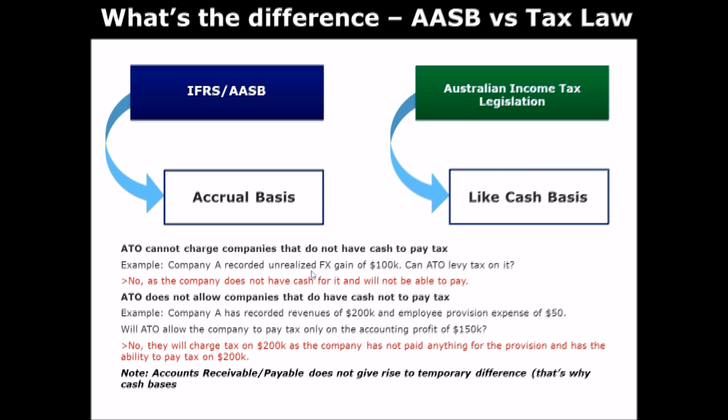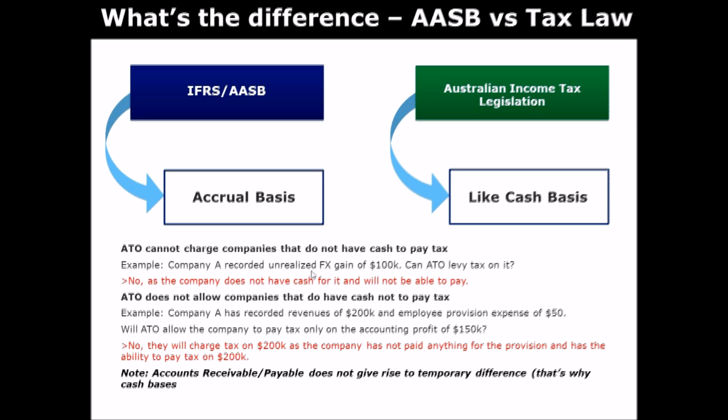So ATO doesn't allow companies that do have cash not to pay tax. For example, company A has recorded revenues of $200,000 and employee provision expense of $50,000. Okay, so this should be $50,000 by the way. Will ATO or the tax office allow the company to pay tax only on the accounting profit of $150,000? No, because they will charge tax on $200,000 instead of $150,000, because the company hasn't paid anything for the provision and has the ability to pay tax on $200,000.